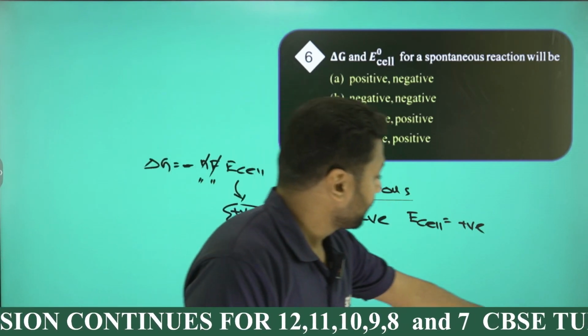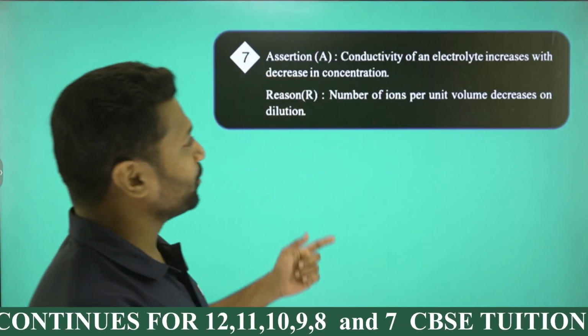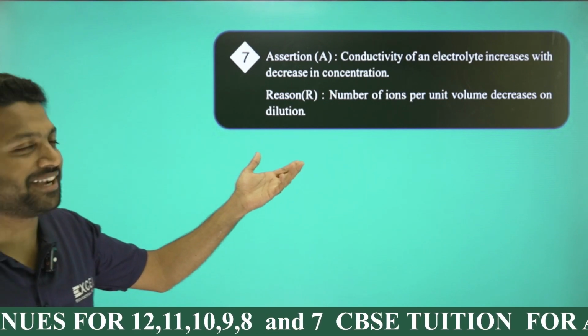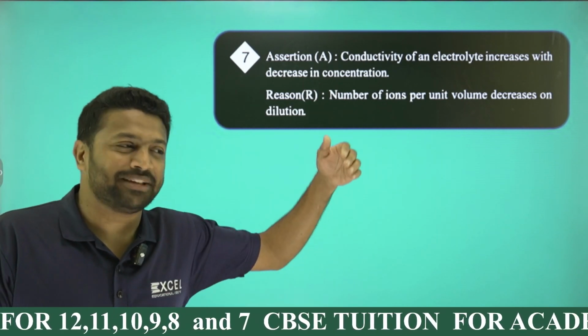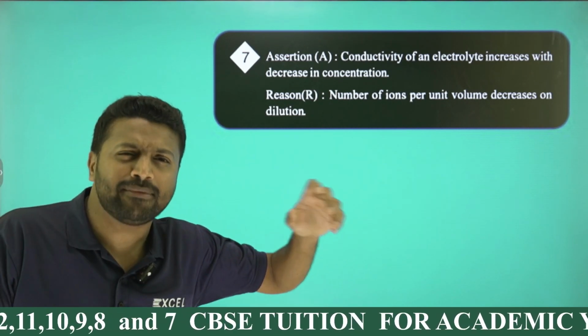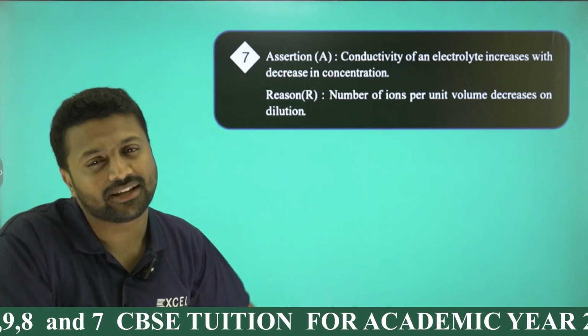Okay. Question number 7. It's a good one, right? It's a cliche one actually. The same thing may come as a give the reason question or give account for the following, or it may come as assertion and reason.